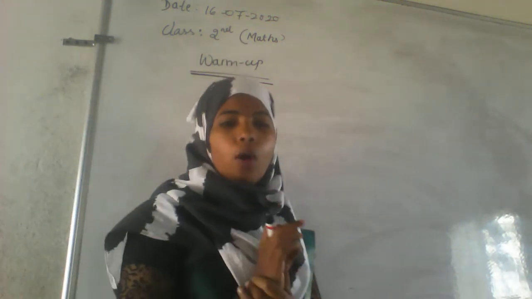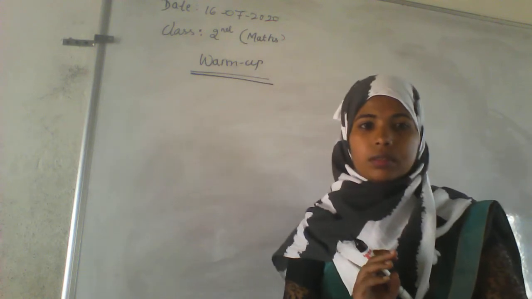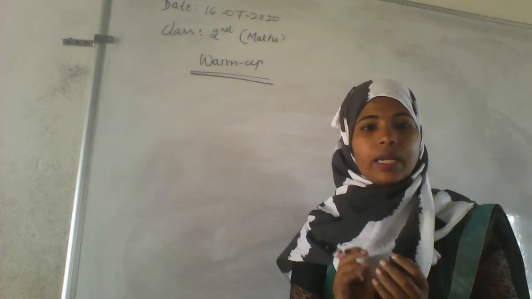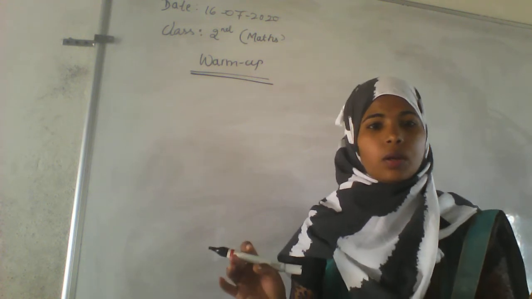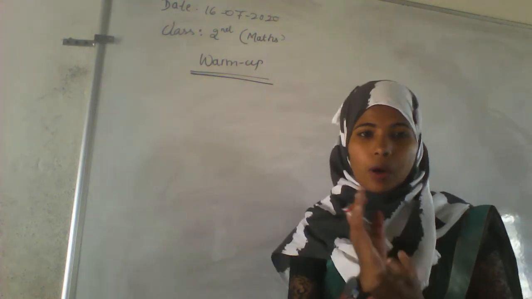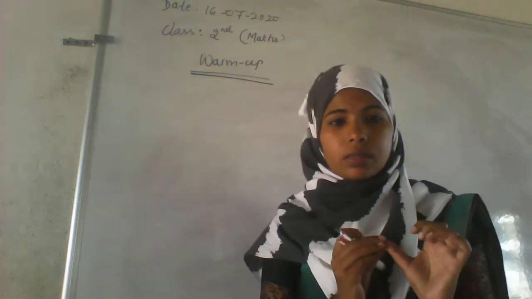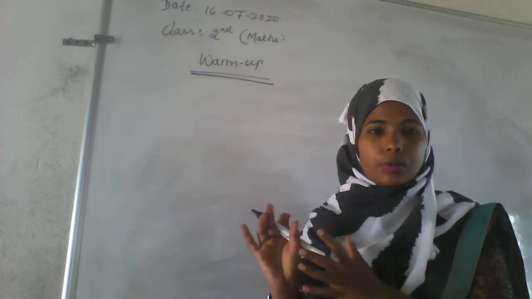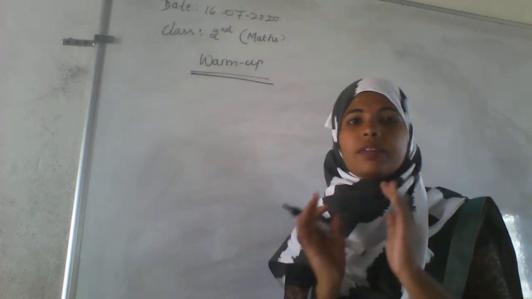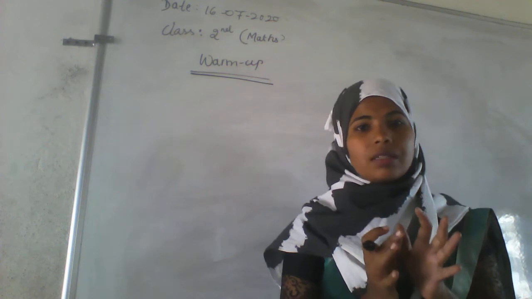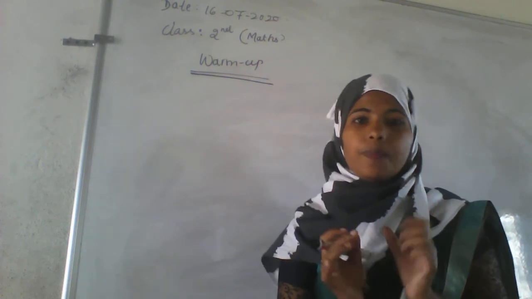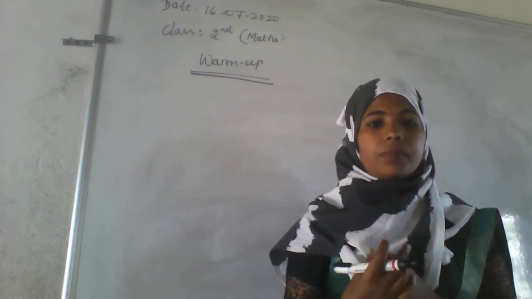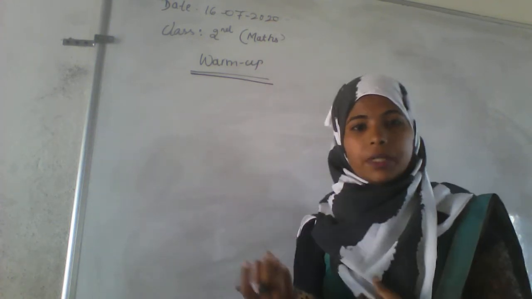Okay. I hope all of you studied the numbers. Yes, that is 1, 2, 3, 4, 5 like this. You have already been through your numbers, and after that you have studied which number is the greatest and which number is the smallest. Means the number which has more value is the greatest number, and the number which has the smallest value is the smallest number.